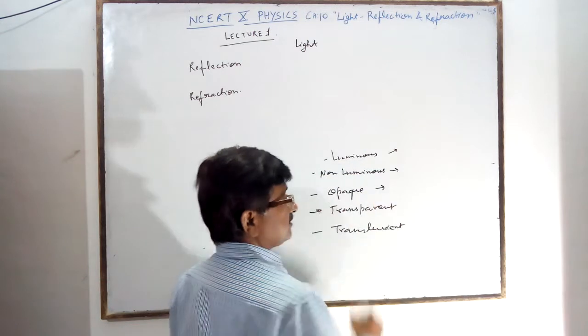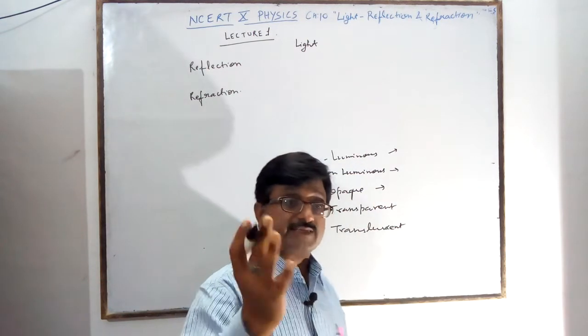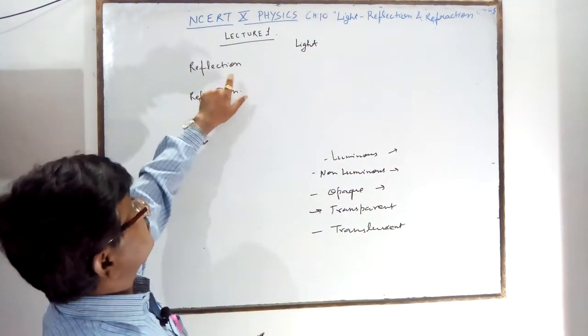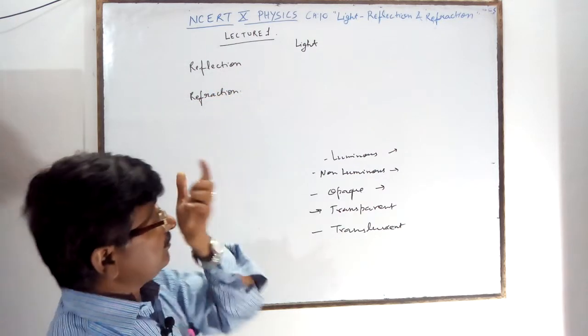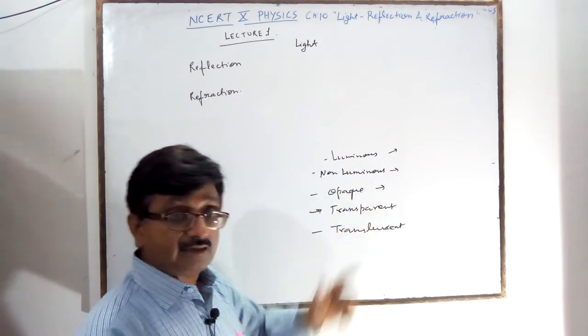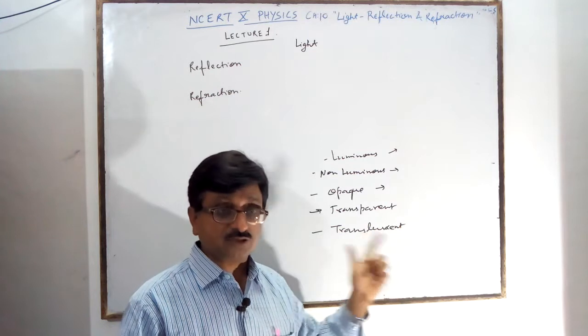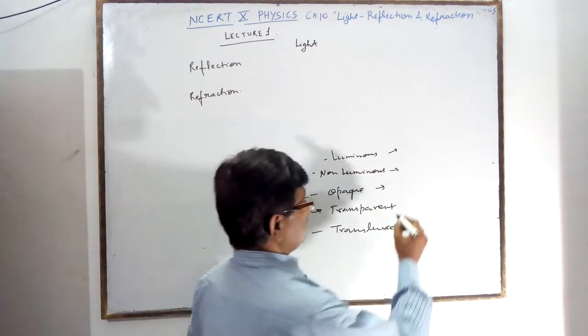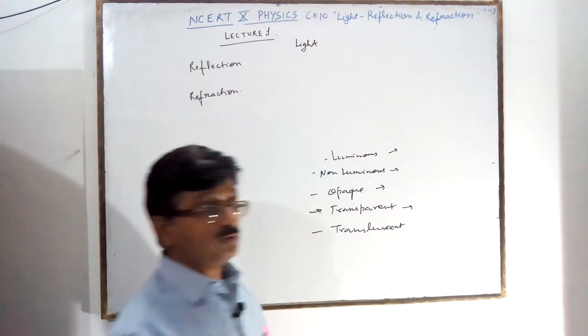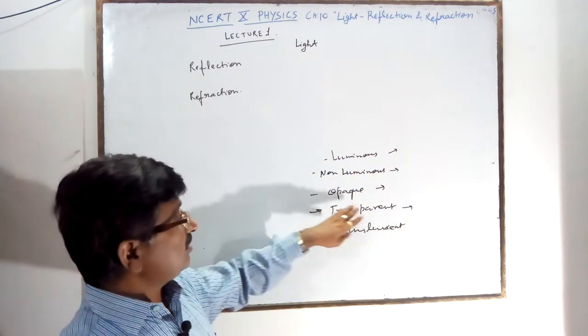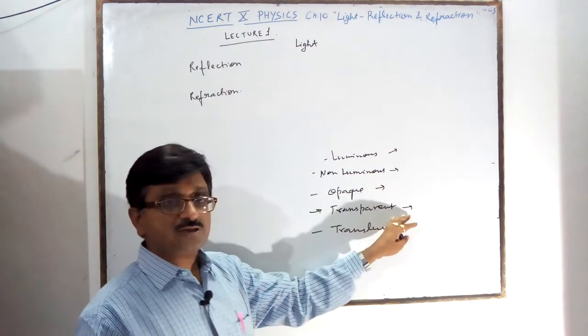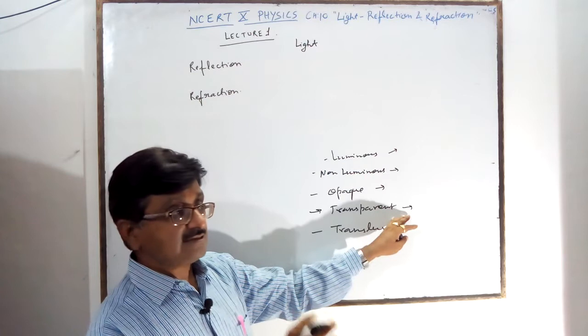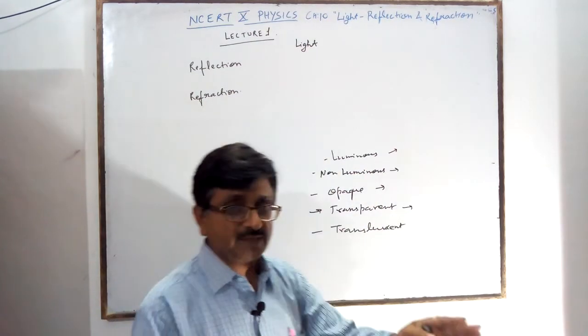An object that reflects, bouncing the light back and not allowing light to pass through it, is called opaque. Transparent objects allow all the light to pass through them. Allowing all the light means it is not stopping the light.